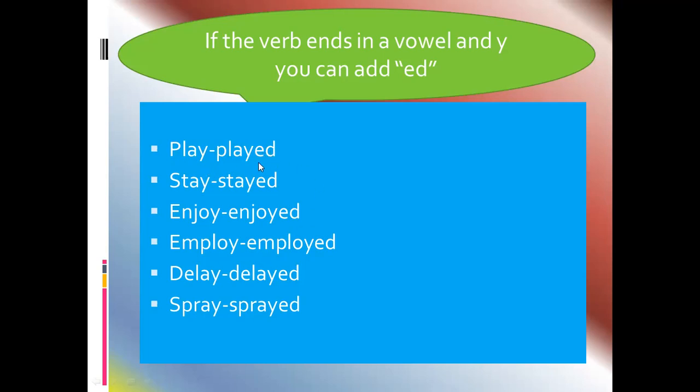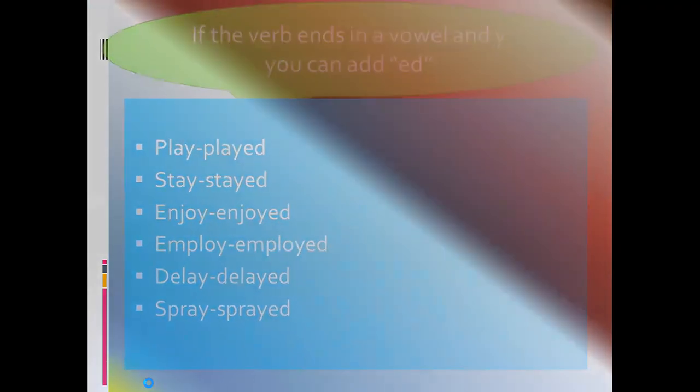Played. With a regular verb, the past form and past participle are the same. So here: played, stayed, enjoyed, employed, delayed, sprayed. Now move to the next slide.